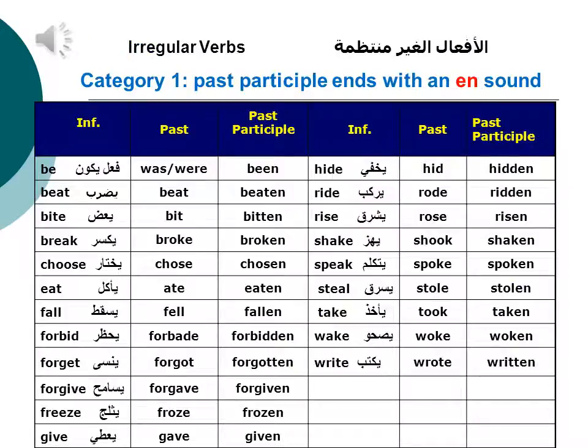Now, we go through the first category. Notice that the past participle ends with an N sound. Here we go. Be, was, were, been. Beat, beat, beaten. Bite, bit, bitten. Break, broke, broken. Choose, chose, chosen. Eat, ate, eaten. Fall, fell, fallen.